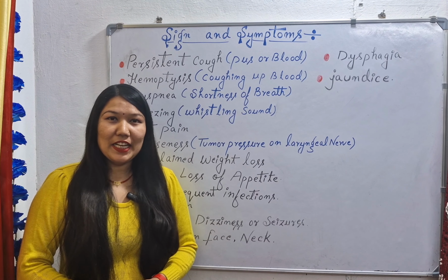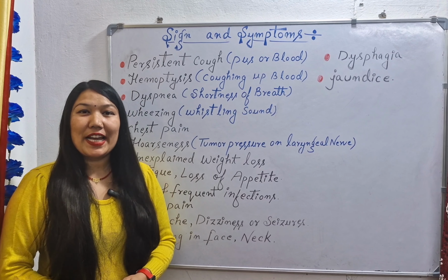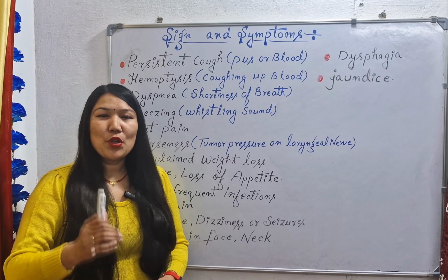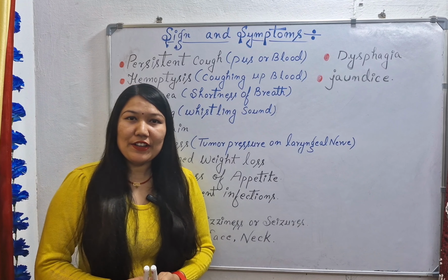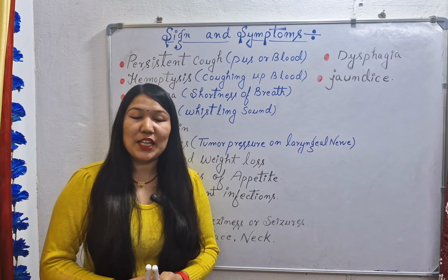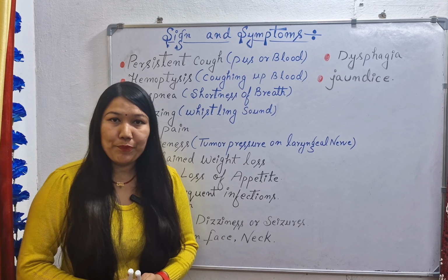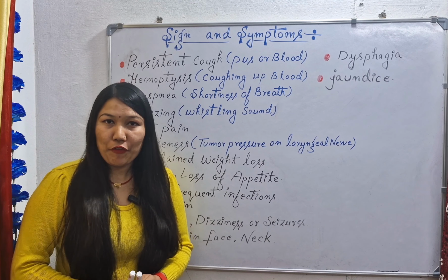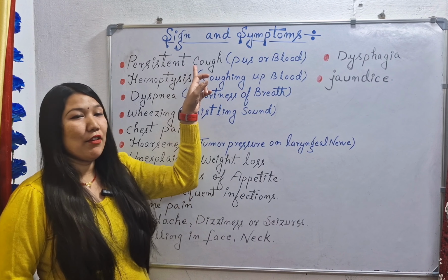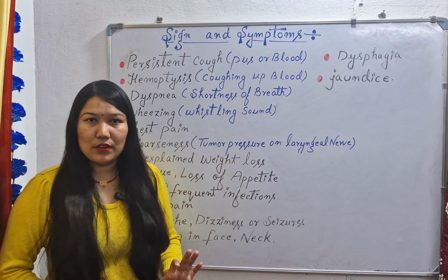Next we have the clinical manifestations of lung cancer, or we can say the signs and symptoms of lung cancer. First we have persistent cough. There will be a continuous cough in the patient. This cough can be in a dry form or a wet form, and it can be mild or severe or chronic. The patient will have a continuous cough and there can be pus or blood in the cough also.